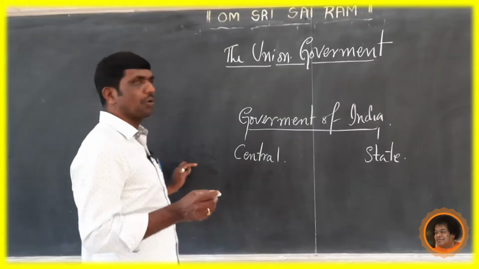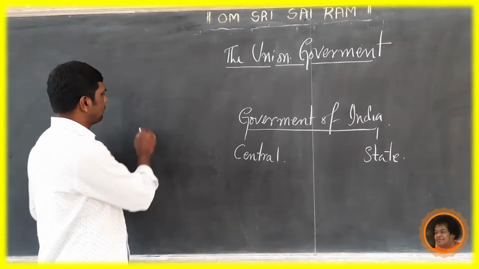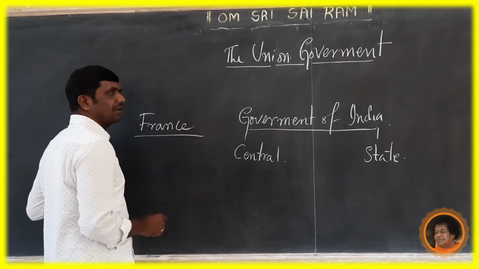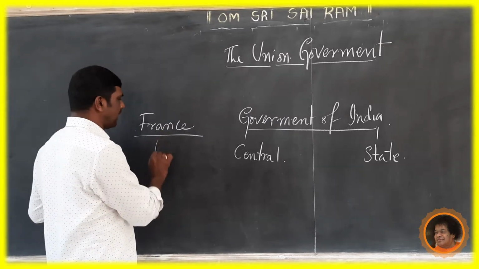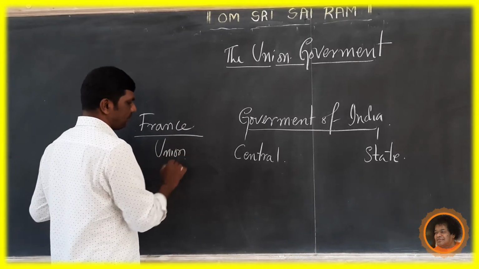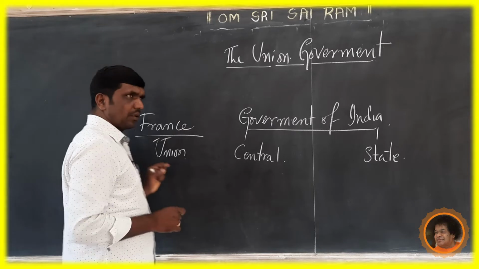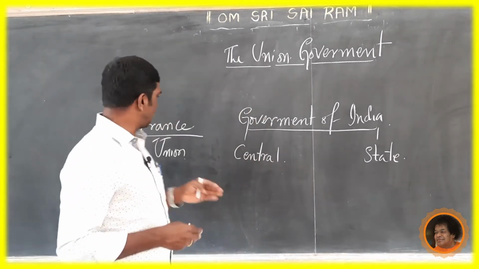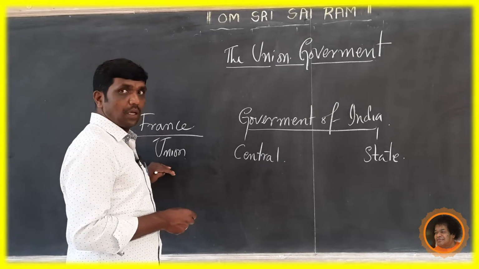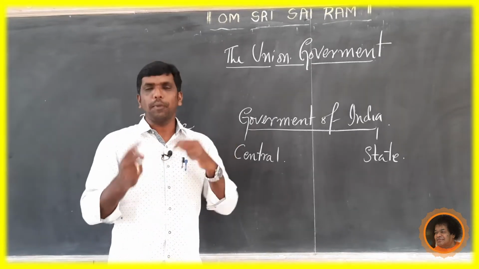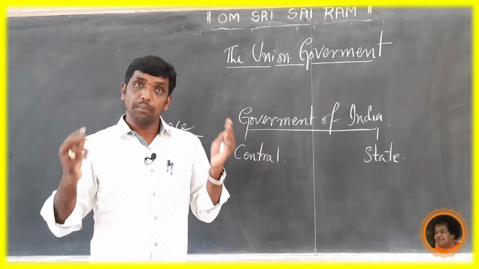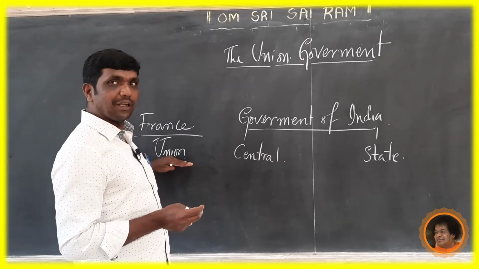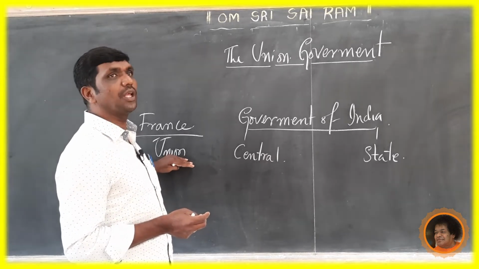But when it comes to France, the entire country is under a single rule, that is the union government. The absolute power is under the union government. Powers were divided among provinces and districts, but absolute power is vested in the hands of the union government.